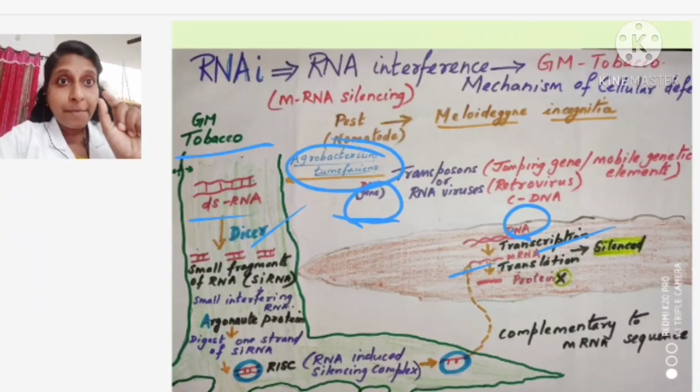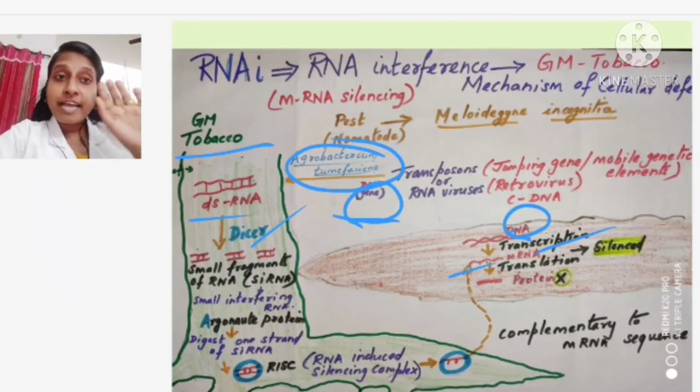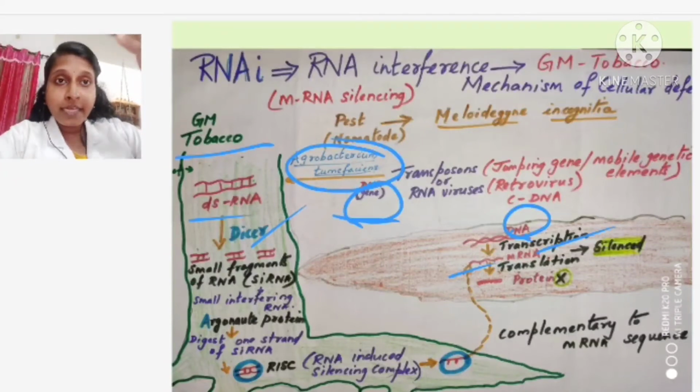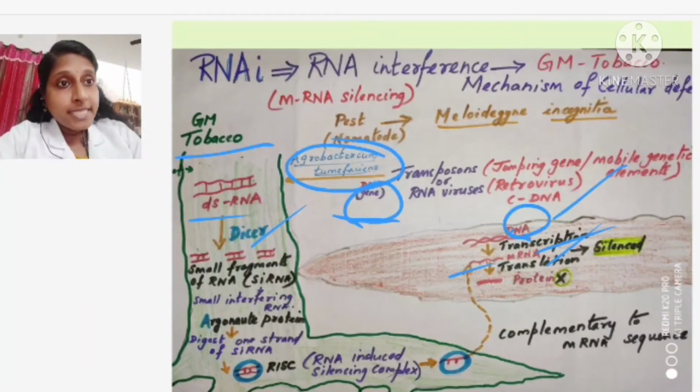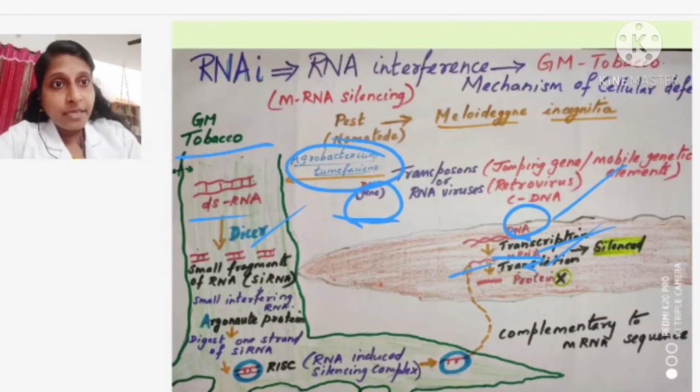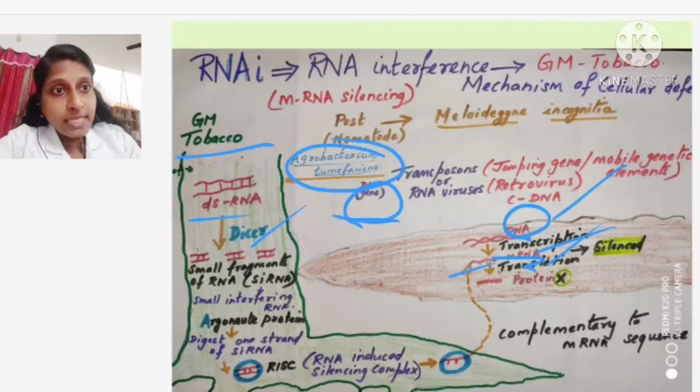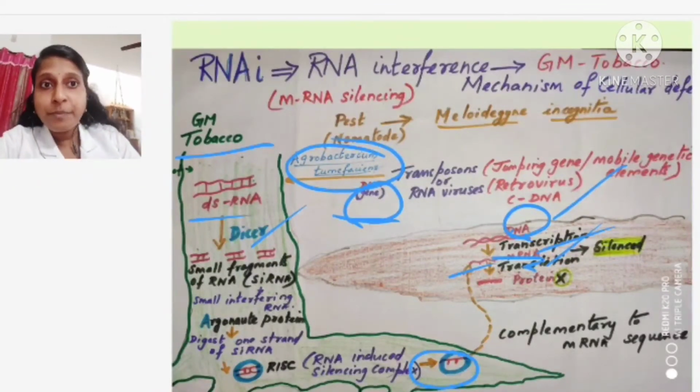But this mRNA will be silenced. Transcription will take place, DNA to mRNA is taking place. But when this mRNA is being produced, as I told you, one of the strands will be digested, isn't it?